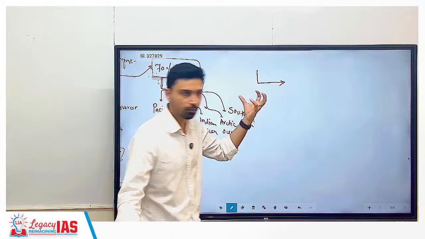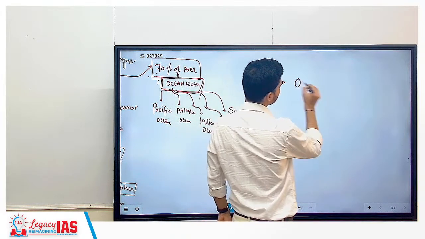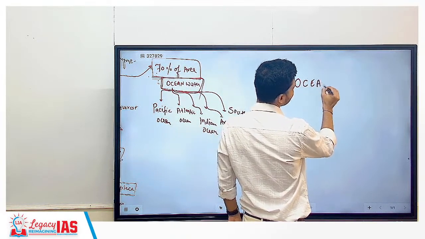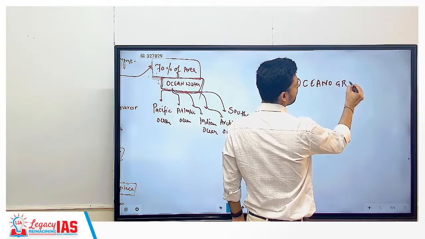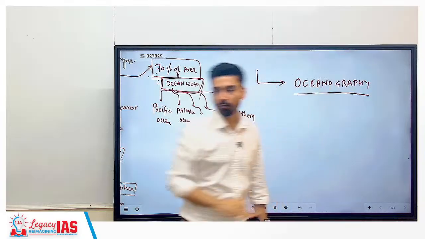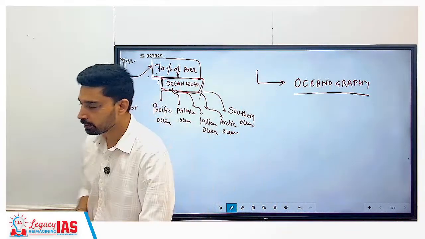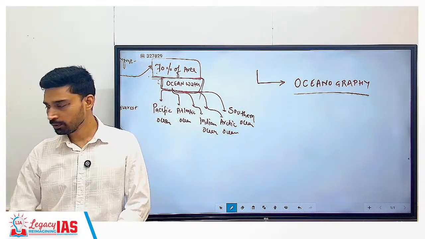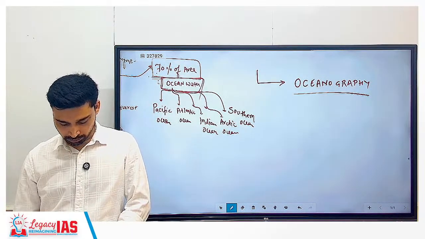Similarly, if someone asks you what is the study of the hydrosphere or the study of the ocean, in geography the branch is referred to as oceanography. Graphy again, graphia, means description, simply the description of the ocean. So the study of the hydrosphere is done in oceanography.